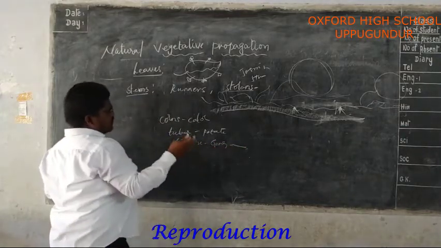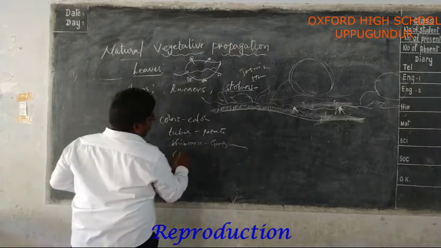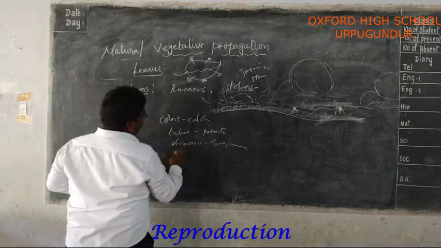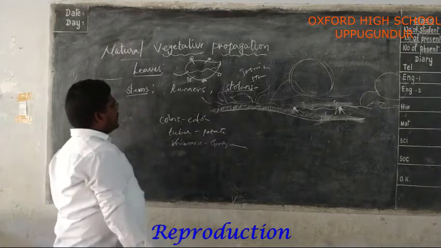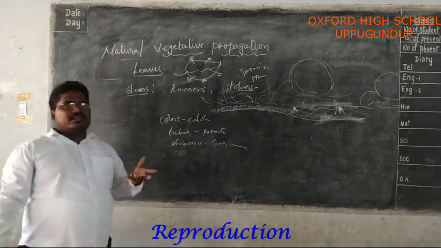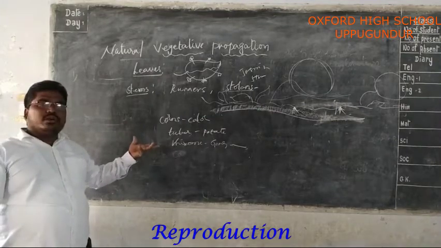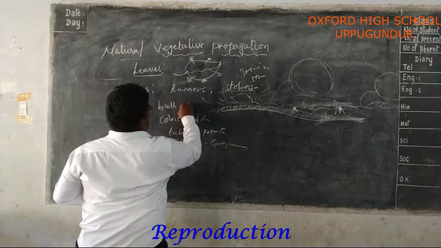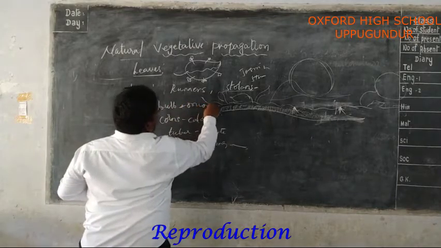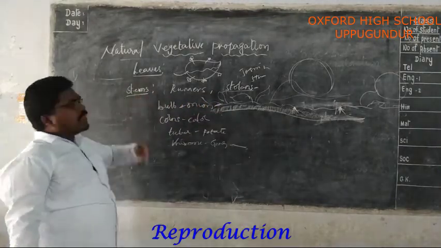Different types of bulbs: onion. So these are the examples of natural vegetative propagation.